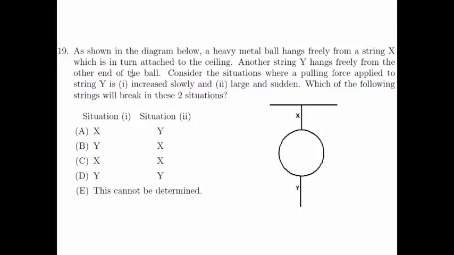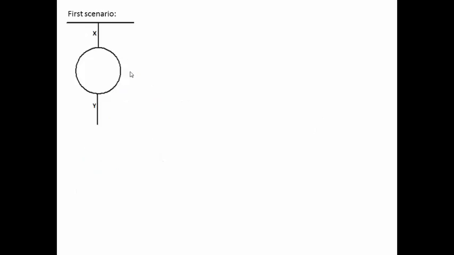and string Y are identical to each other. Now let's look at the first scenario. For this case, the pulling force on string Y is increased slowly. Since the force is increasing slowly, the entire system of string X, string Y, and the metal ball has time to react such that they are able to equilibrate the forces to allow the system to remain at rest.